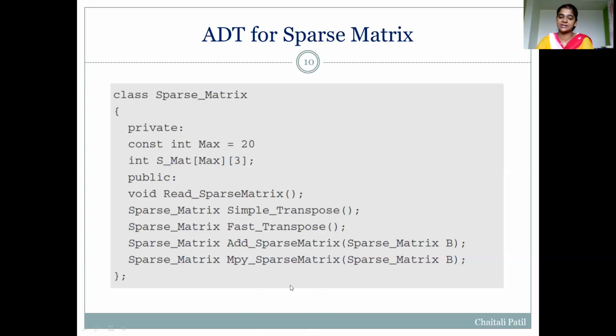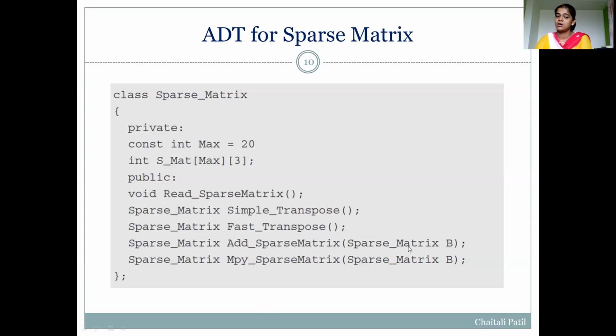Then matrix addition and matrix multiplication. These two functions are for matrix addition and matrix multiplication respectively. But for these two operations we require two matrices.